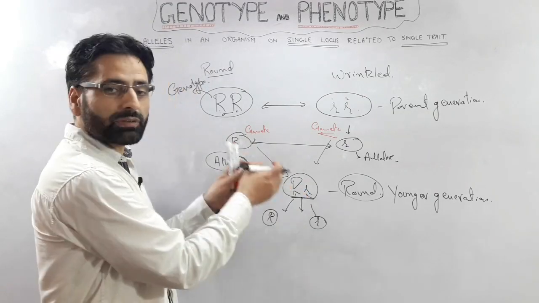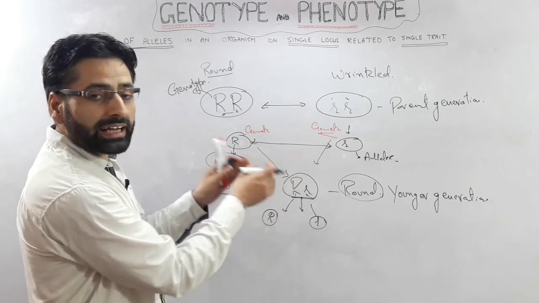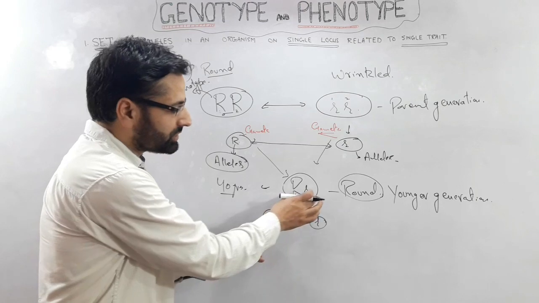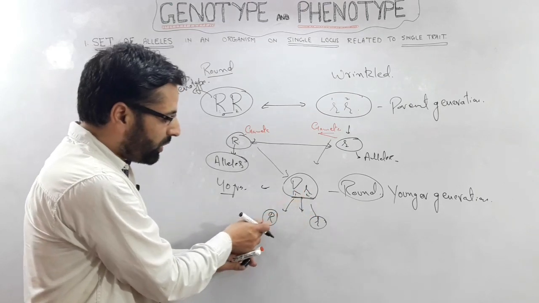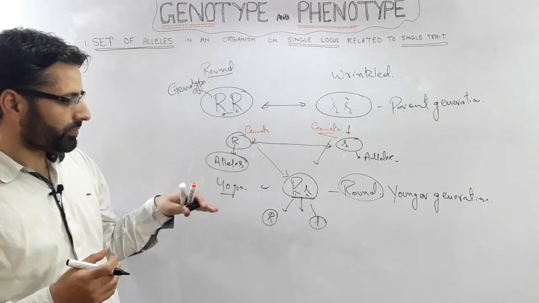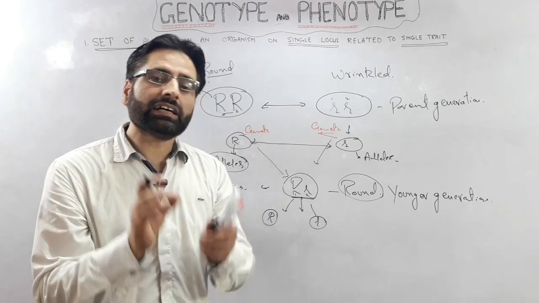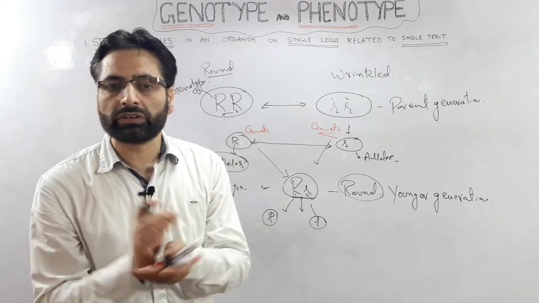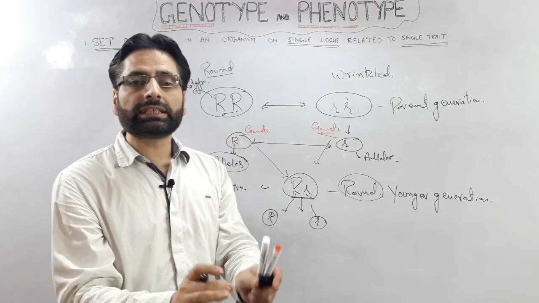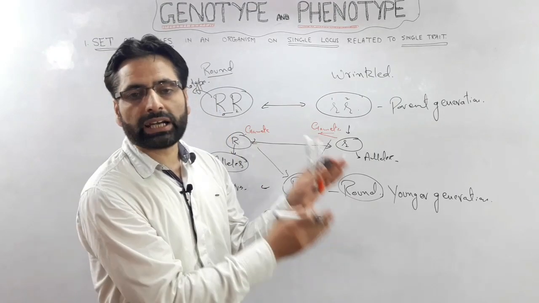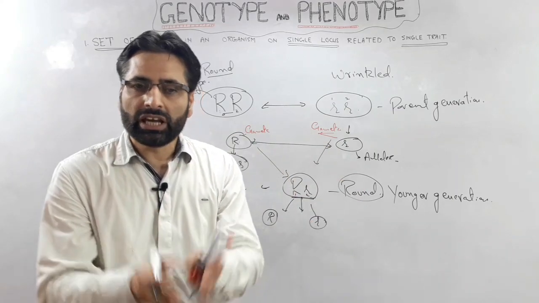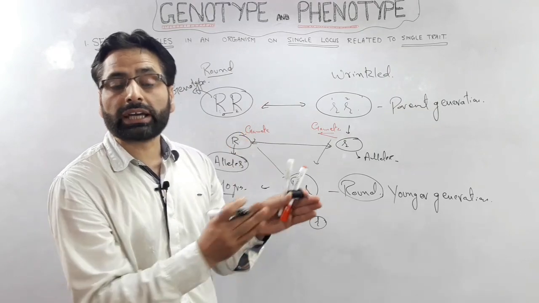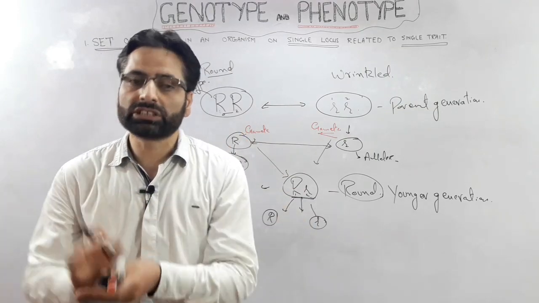When the organism reproduces, at the time of reproduction, this individual transfers its genetic material in the form of alleles to the next generation. So you can say that alleles have continuity from generation to generation. It is only the allele that gets transmitted from the parent generation to the next generation. Genotype or phenotype by itself is not transmitted to the next generation.